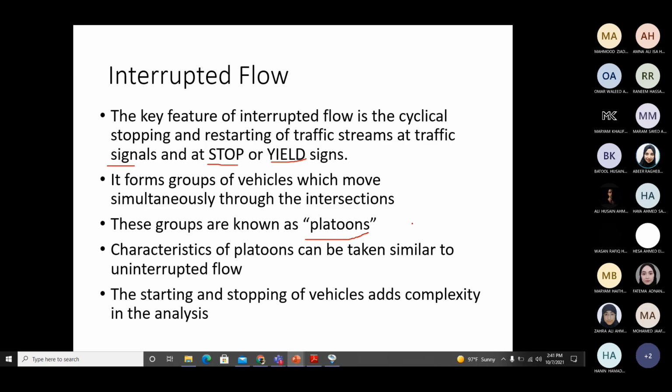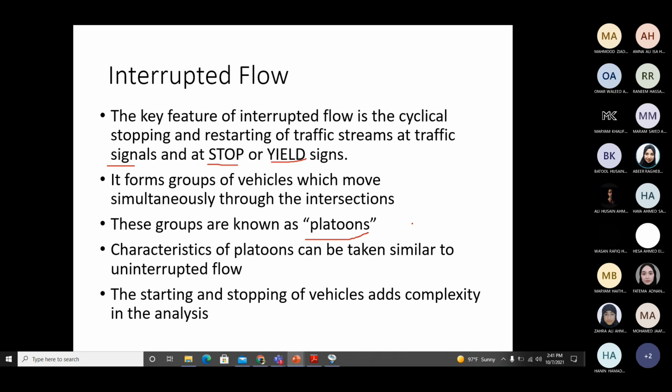The characteristics of the platoon can be considered like uninterrupted flow conditions until they reach the next interruption. You have already passed one interruption in a group, so this group will behave in the same manner as an uninterrupted flow facility until it reaches the next interruption.